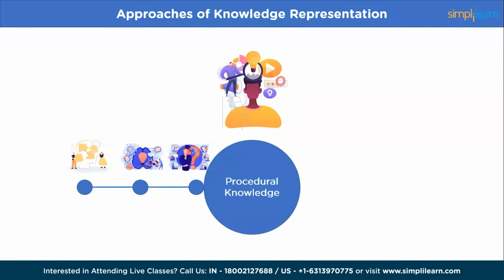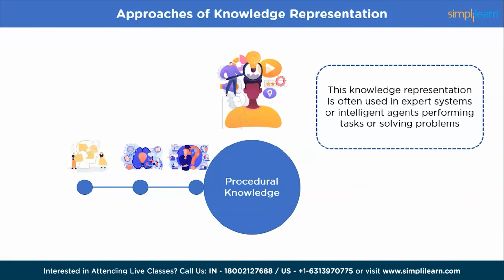Next, procedural knowledge. Procedural knowledge represents the knowledge that involves a sequence of actions or steps to achieve a particular goal. This knowledge representation is often used in expert systems or intelligent agents performing tasks or solving problems. For example, a procedural knowledge representation for making a cup of tea could be: boil water in a kettle, put a tea bag in a cup, pour the hot water into the cup, wait for a few minutes, remove the tea bag and add sugar or milk as desired.